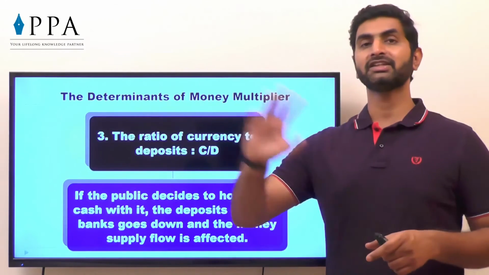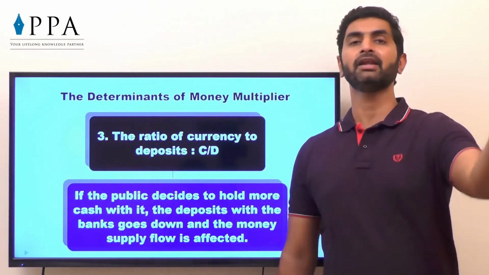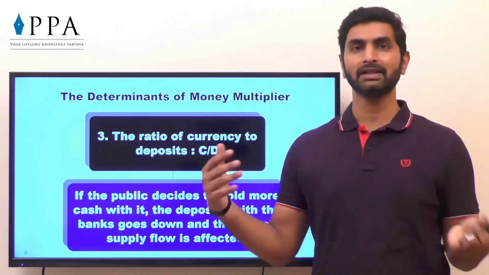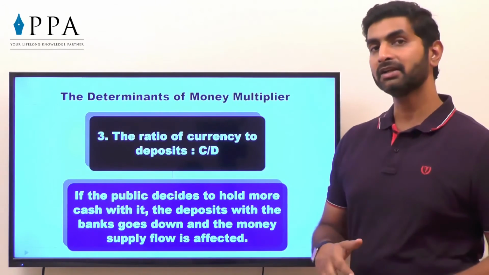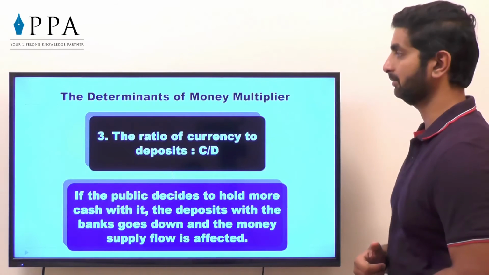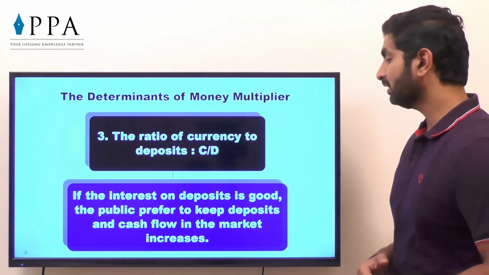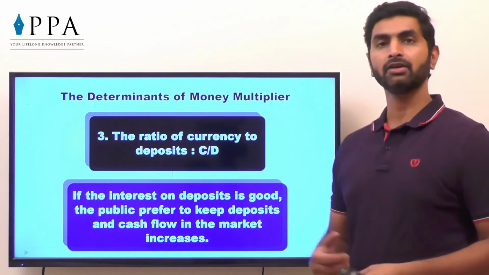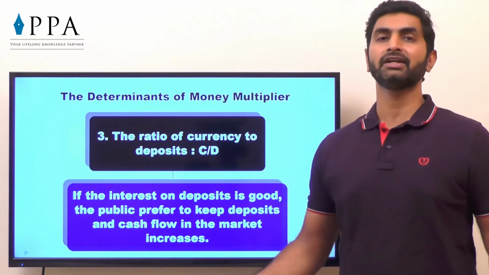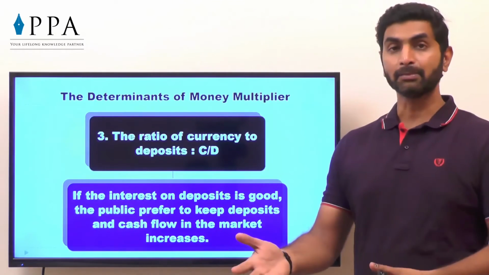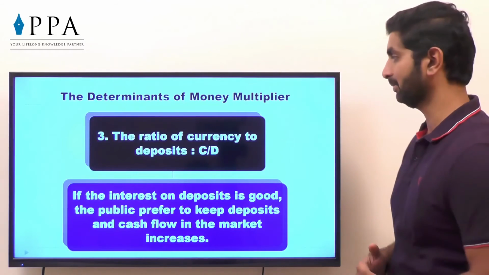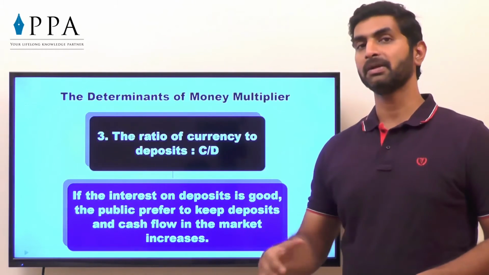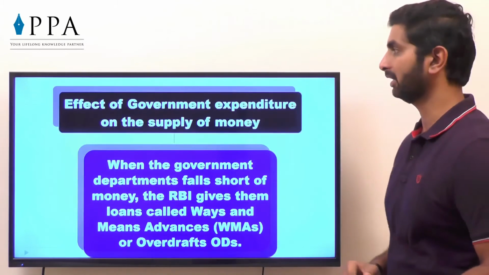Of course, if you deposited 50% into the bank and made an expenditure of 50%, 100% cash flow is available in the market by either of the ways. But if you keep it in liquid cash, it will not be available in the market. If the interest rate on deposit is good, the public prefer to keep deposits and cash flow in the market obviously increases. If I am getting a good return, I will invest it in the bank. That money will be given as loan to the industry by the bank. So more amount is available. That was a tendency of the general public which affects the supply in the market.